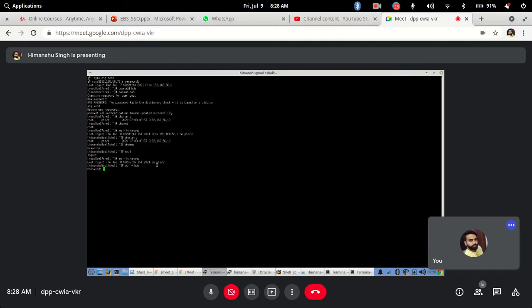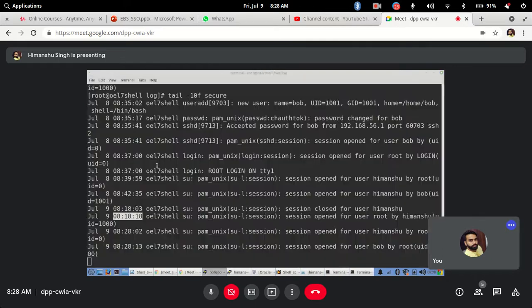so now see what has happened here after 8:18. Earlier I selected 8:18, right? That time this was the last line. Now if you see, because I made two connections again, the file has captured some content, so this is also displayed on my screen. So tail -f will keep displaying you the contents on the screen until you press Ctrl C to cancel it.